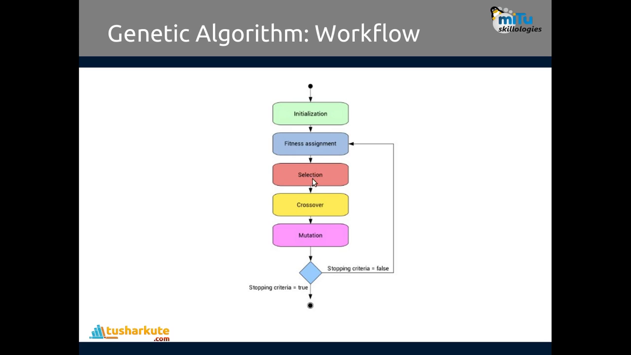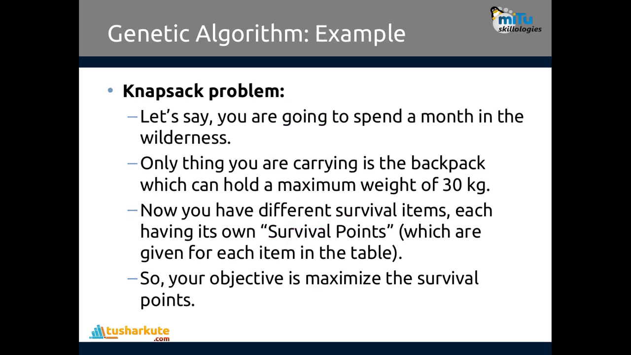Then selection, then we have crossover, then mutation, and finally we have a stopping criteria. If the stopping criteria is true, then we continue further. If it is false, then again we go back and perform the same operations of fitness assignment, selection, crossover, and mutation. This is how the genetic algorithm performs its operations.